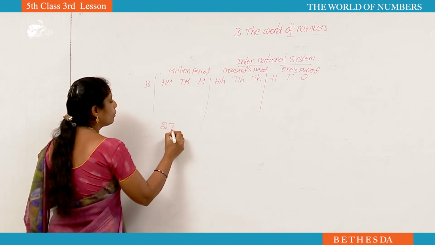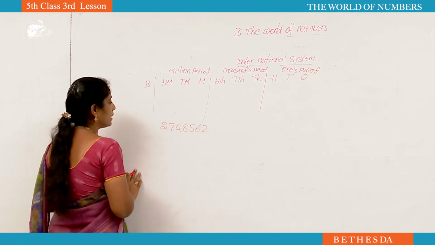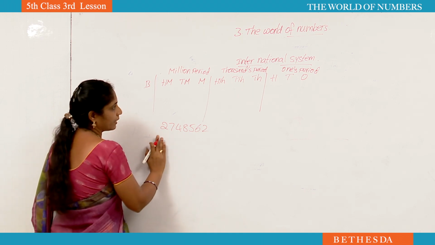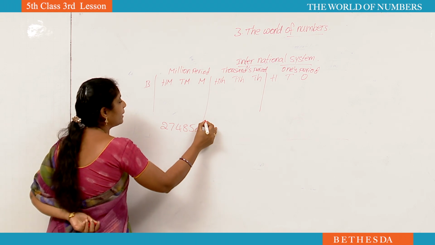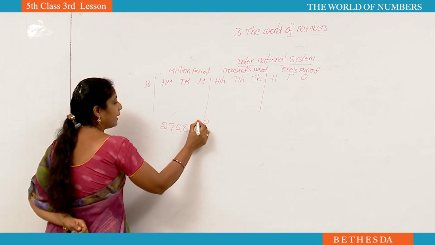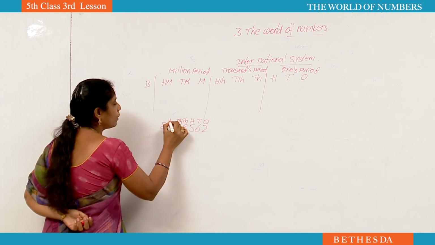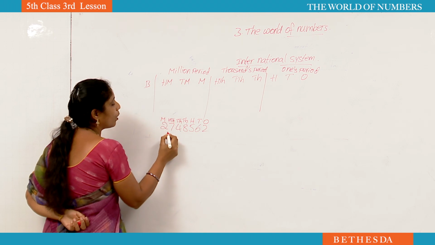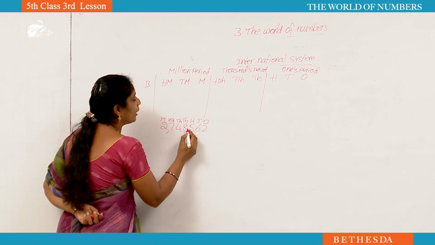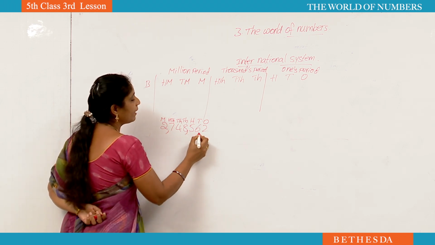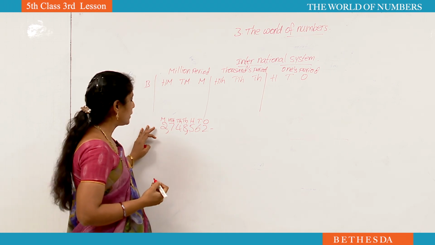For example, 2, 7, 4, 8, 5, 6, 2. This number is there. How to read the number in the international system? Where we have to keep the commas? See here, I am writing in international system: ones, tens, hundreds, thousand, 10,000, 100,000, millions. Now how to read this number? 2,748,562. See how to write the number name in international system.